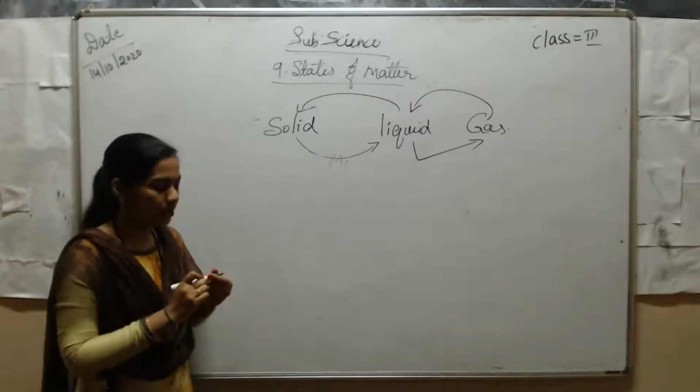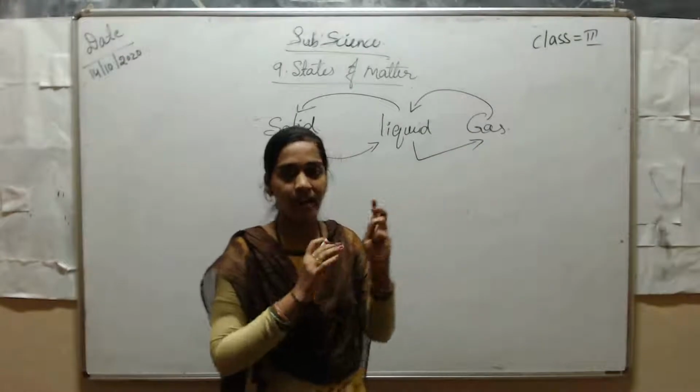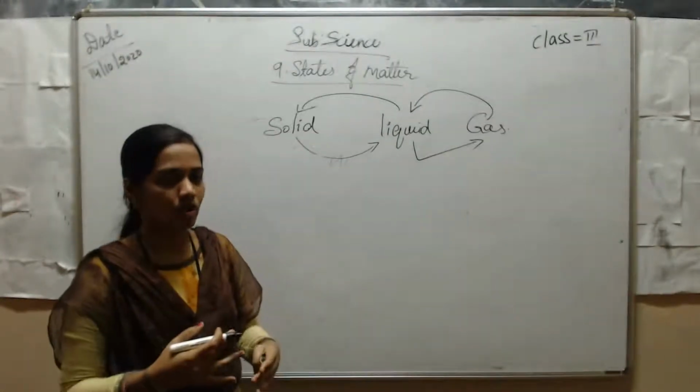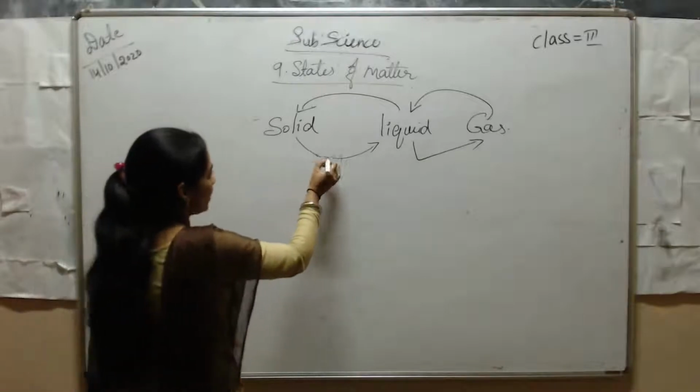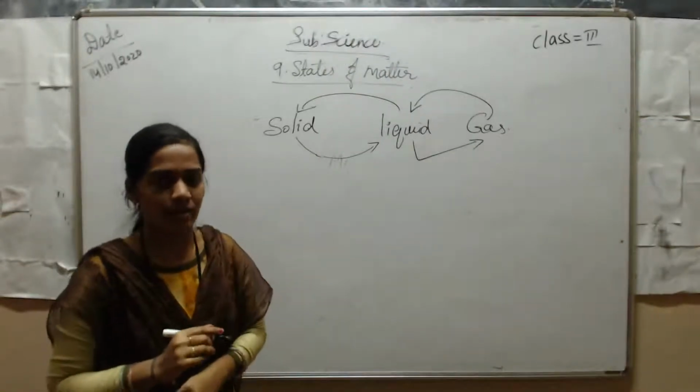State means this solid state, liquid state, gaseous state. They are in these forms, but we can change these forms also. So in these three states there is one common thing. What is that?